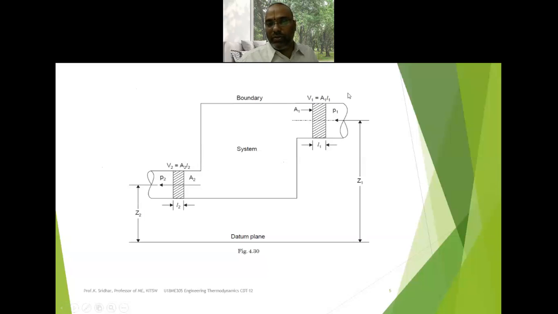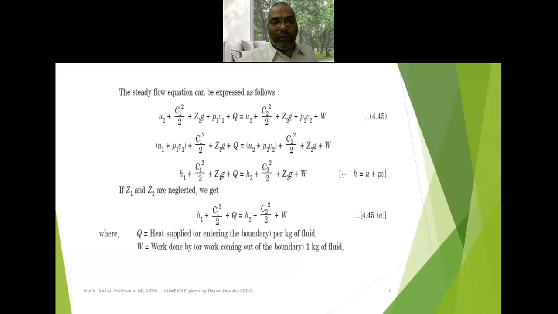Work done by the system is always positive. Heat transfer to the system is always positive. So that's why the heat is added to the system, and that's why we have taken plus delta Q, and work is developed by the system, that's why it is plus delta W. So broadly we can say that H1 plus C1 square by 2 plus gZ1 plus delta Q is equivalent to H2 plus C2 square by 2 plus gZ2 plus delta W.